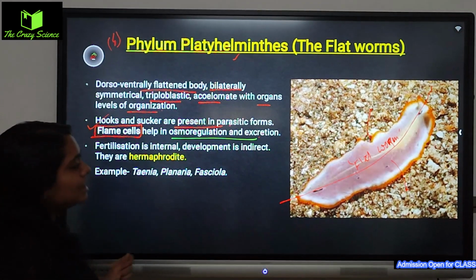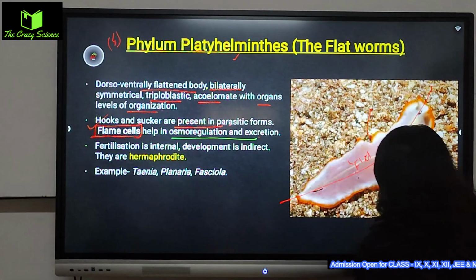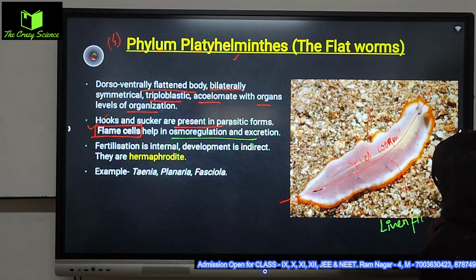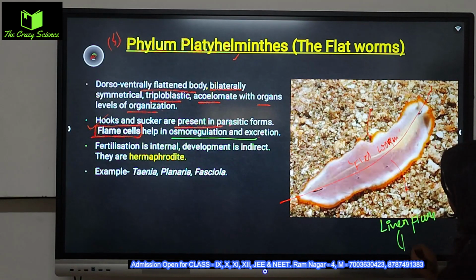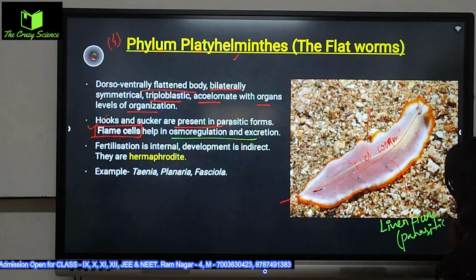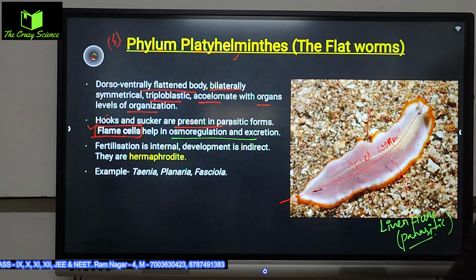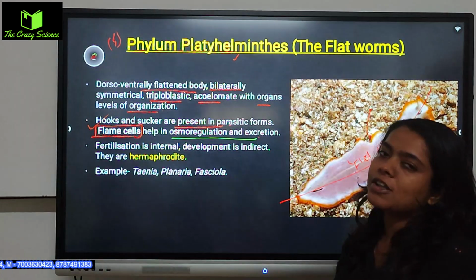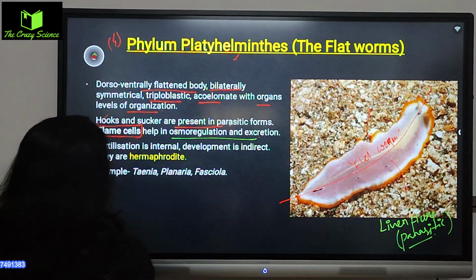Hooks and suckers are there. This is a diagram of the liver fluke. It is completely parasitic in nature. This is completely parasitic in nature, meaning they cause disease. They insert in the host body and suck the blood, and they destroy the particular organ.